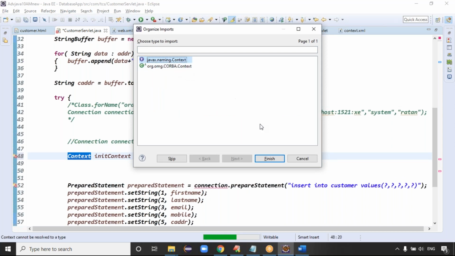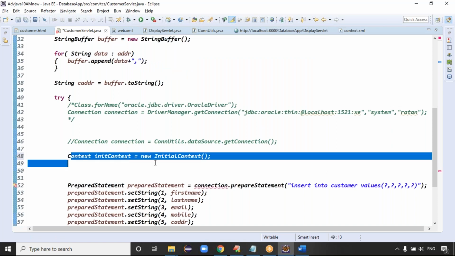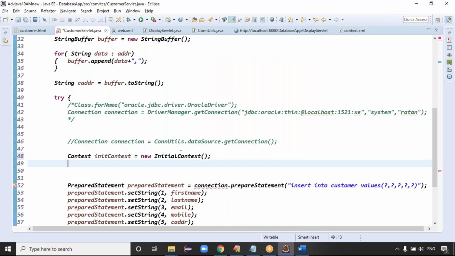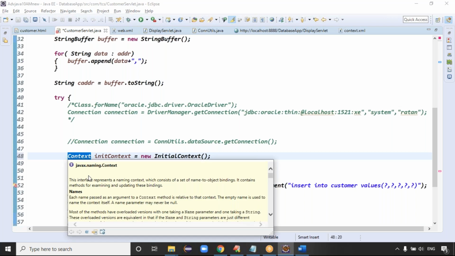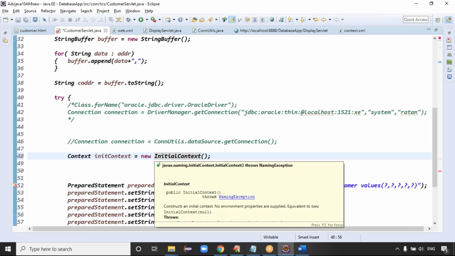Don't use the CORBA one, guys; it is the naming package. Here the parent is holding the child object: Context is the parent type and InitialContext is the child type. Context is an interface, guys, javax.naming.Context, and this interface represents the naming context. InitialContext is the implementation class.